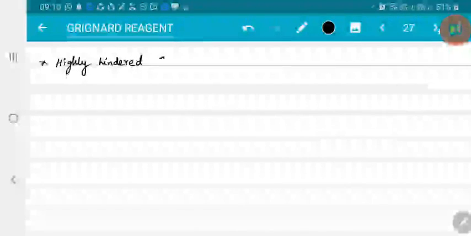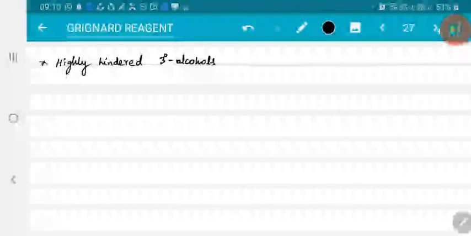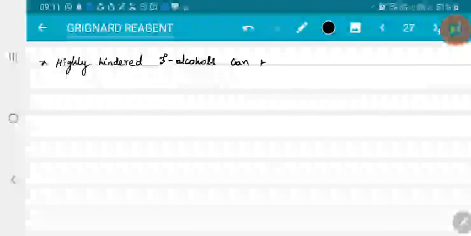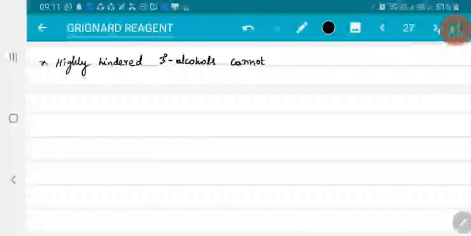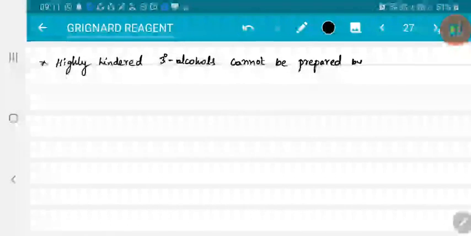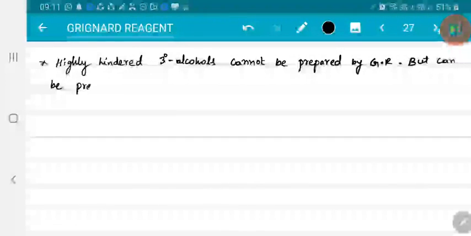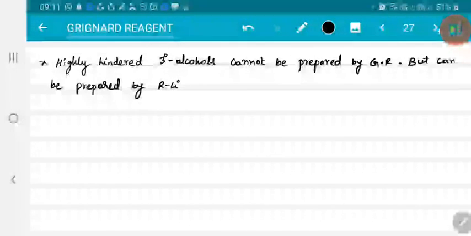So highly hindered tertiary alcohols cannot be prepared by Grignard reagent, but they can be prepared by organolithium compounds. For example, if you take an isopropyl system